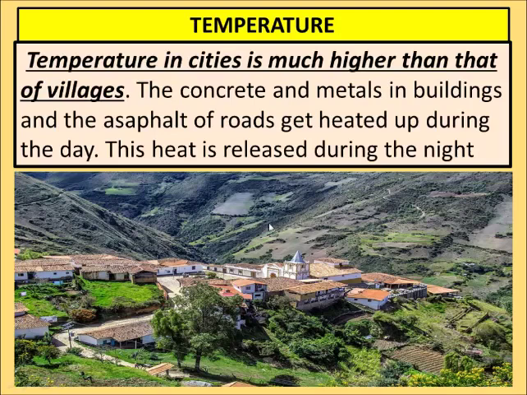Everywhere the soil is seen. These areas have trees also, and trees give shadow. So just because of trees and greenery and fewer roads and buildings, it absorbs less heat, and that's why this area remains cool.